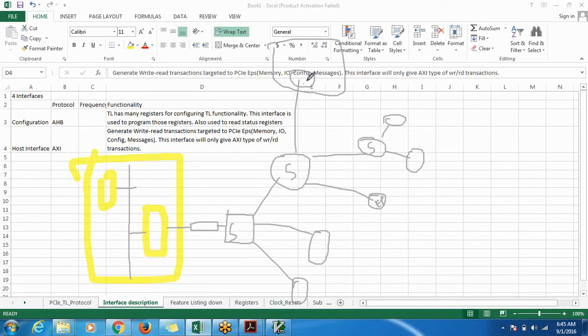So for that, there will be some configuration that needs to be done in our design in the transaction layer, so that it knows what is the type of device I'm targeting, and what type of transaction I am supposed to generate. And as I said, it's a star-based topology. Now I hope you can understand why it is a star-based topology. It looks like a star. The directions that are emanating out of the switch look like a star. That's why it's called a star-based topology.